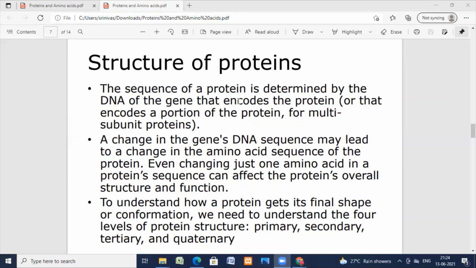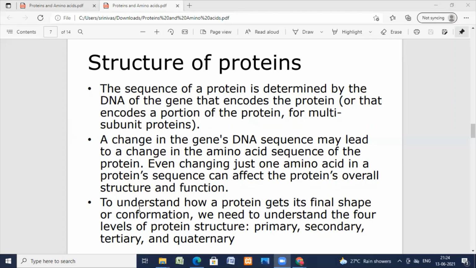The sequence of a protein can be determined by the DNA of the gene that encodes the protein, or the portion of the protein for multiple unit proteins. A change in a gene's DNA sequence may lead to a change in the amino acid sequence of the protein. Even changing just one amino acid in a protein's sequence can affect the protein's overall structure and function.